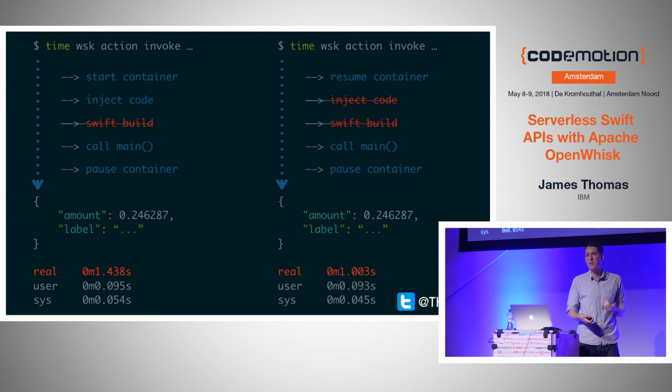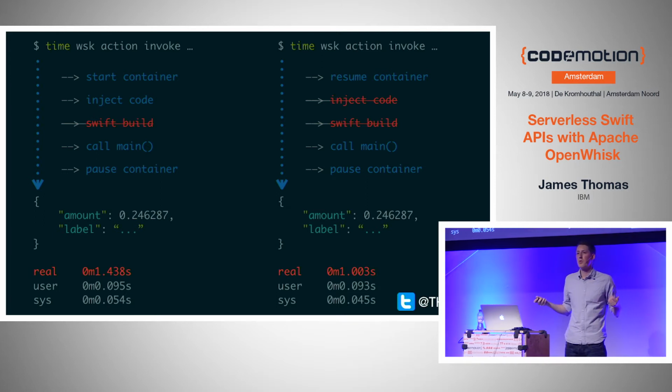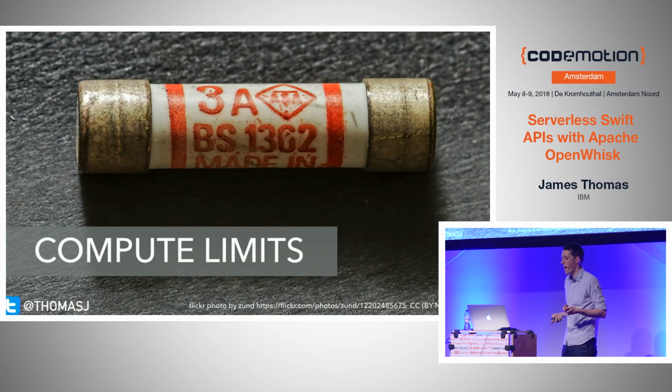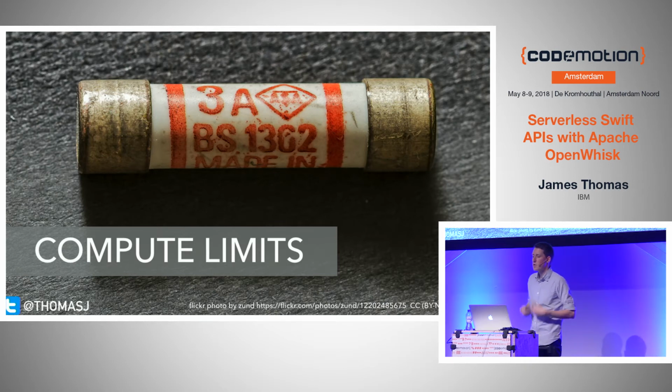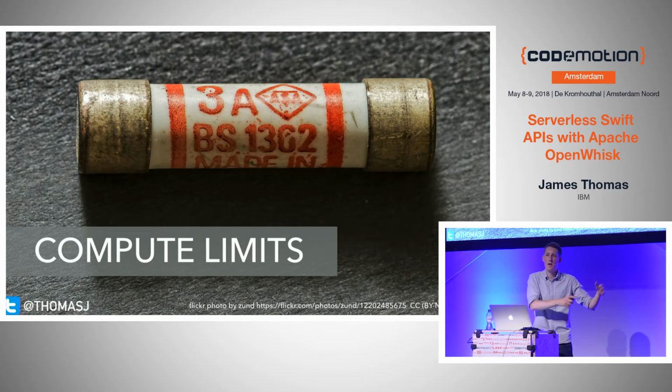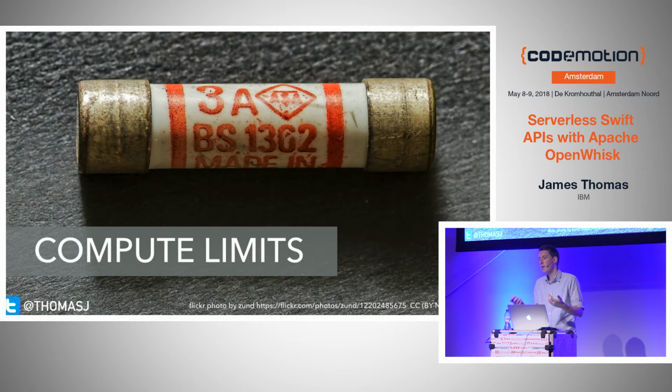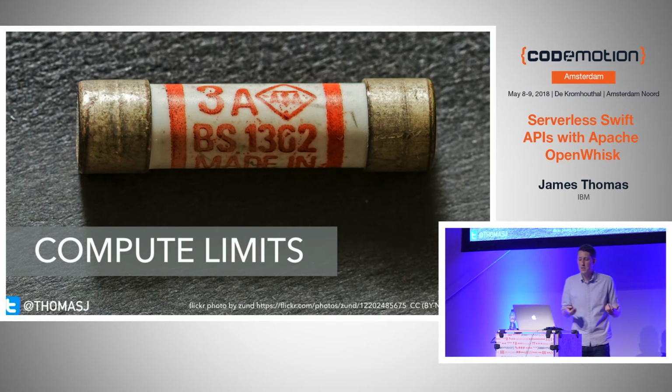The second challenge that you might run into is more general and applicable for any runtime. And that's this: serverless computing platforms are very opinionated. Platforms are very opinionated about the kinds of applications they expect to run. It's for modern cloud-native microservices that scale horizontally and are stateless and all that kind of 12-factor microservice stuff. You can't lift and shift legacy apps and throw them up there. You know, I don't think we have many legacy Swift apps today, but it's something to think about.